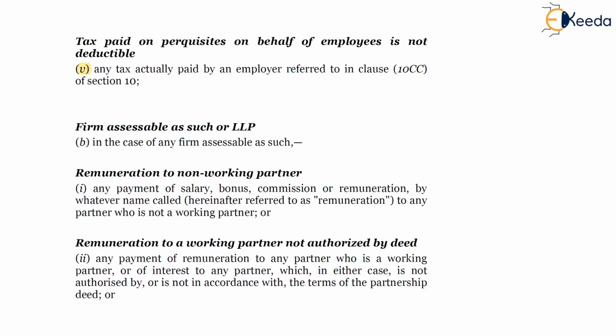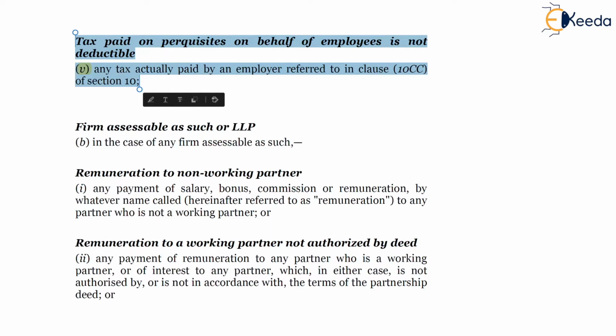So only to keep a cap on double deduction, such a deduction won't be allowed to the employer under section 40A(5). So on your screen, tax paid on perquisite on behalf of the employees is not deductible. Any tax actually paid by the employer referred to in clause 10(10CC) won't be allowed as deduction to the employer under section 40A(5).